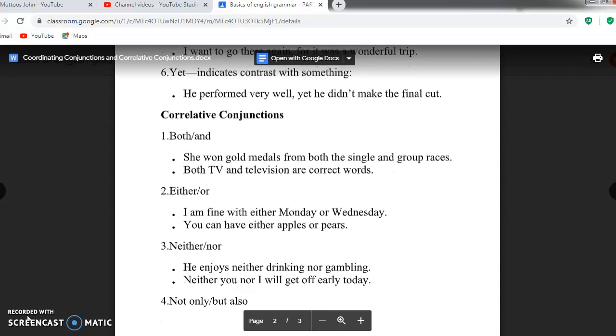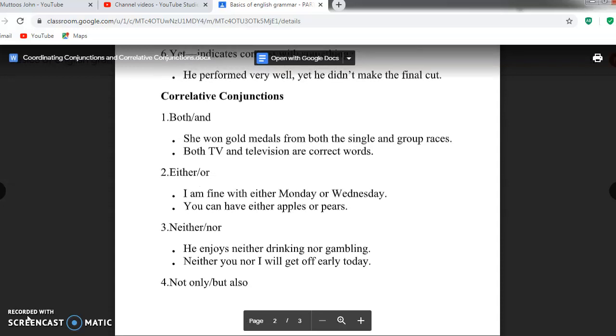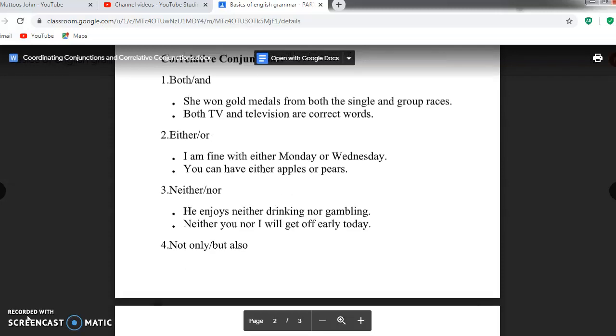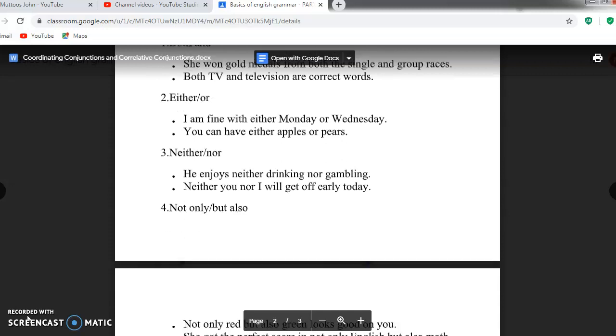Second, correlative conjunctions. Both and. She won gold medals from both the single and group races. Either or. Example, I am fine with either Monday or Wednesday. Neither nor. Example, he enjoys neither drinking nor gambling.